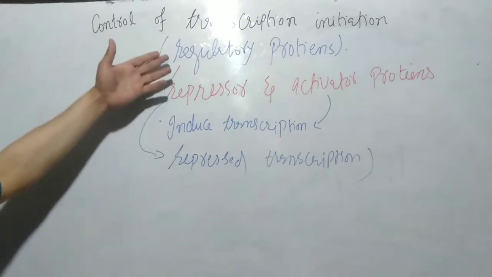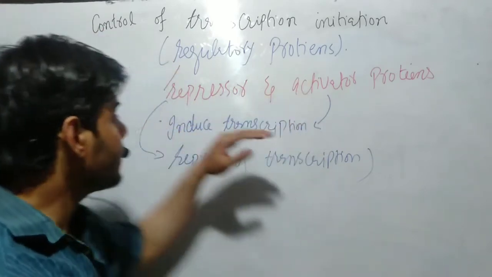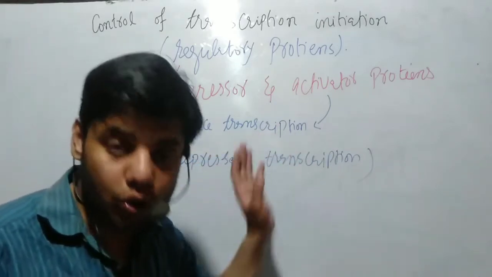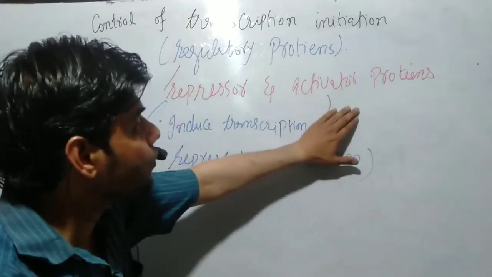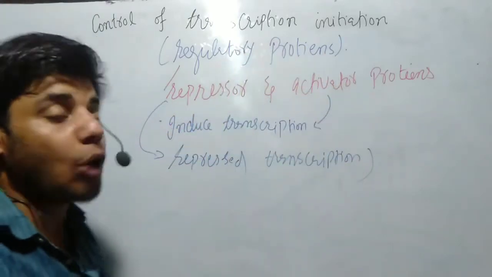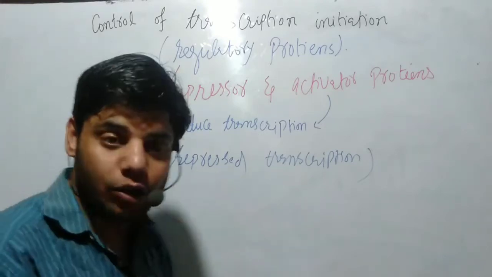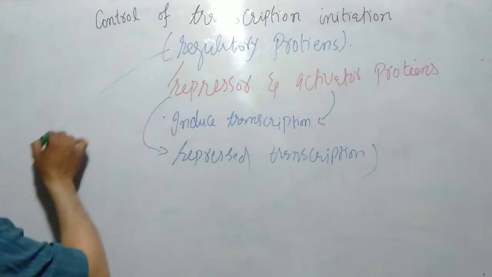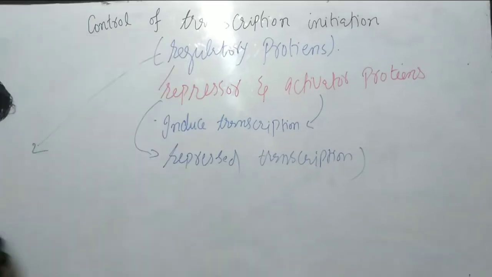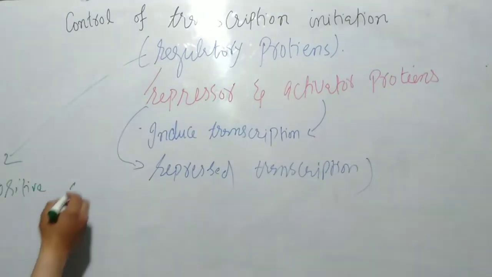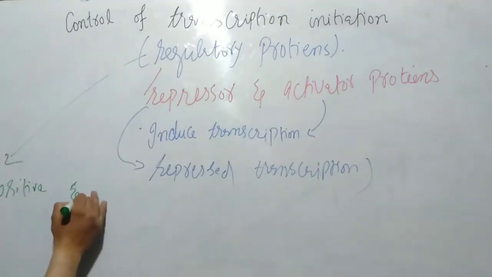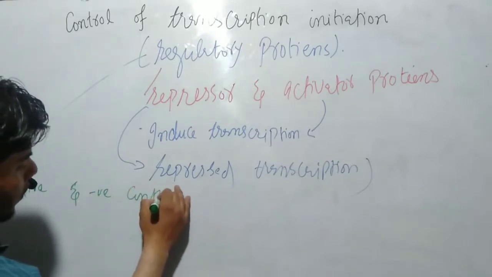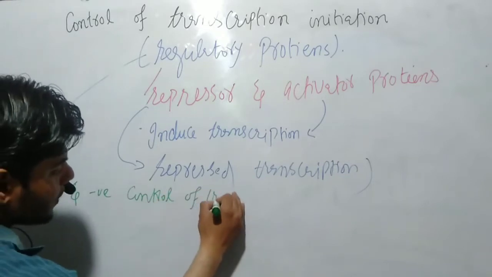So we have regulatory proteins in which we have repressor and activator proteins. Repressor proteins are regulatory proteins that can inhibit or stop the transcription process, and activator proteins are regulatory proteins that can induce, enhance, start or activate the transcription process. So what does it mean? It means that regulatory proteins perform two types of function. One we call positive, and the other we call negative control of transcription.